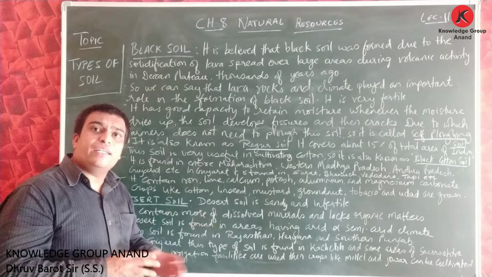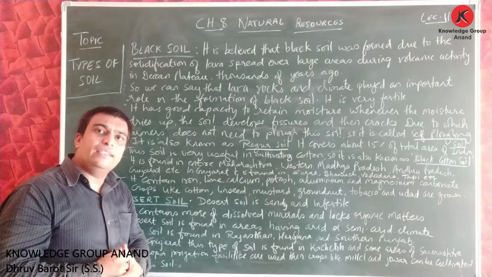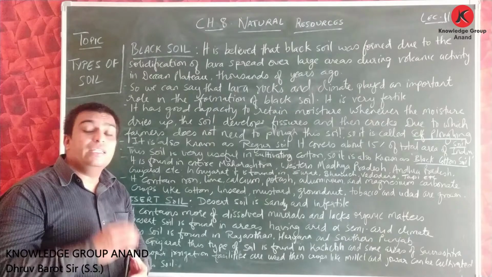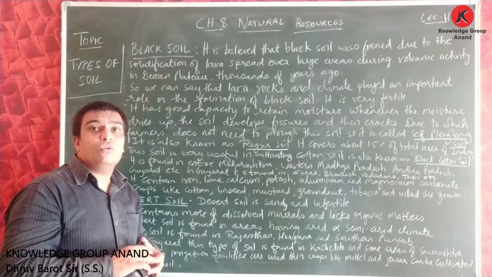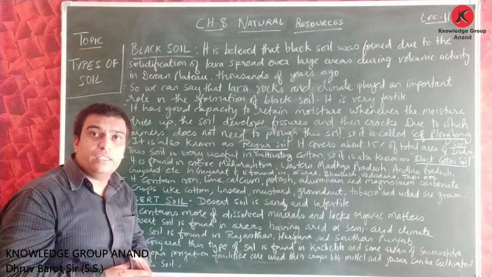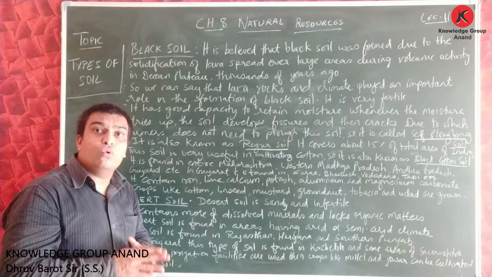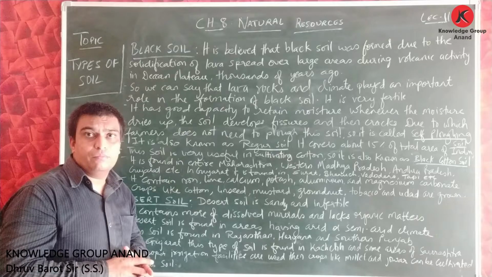The minerals are present in the dissolved form and it also lacks organic matter. Due to that, it is very hard for the farmers to cultivate good crops here, because they will not get good production or good quality of crops.